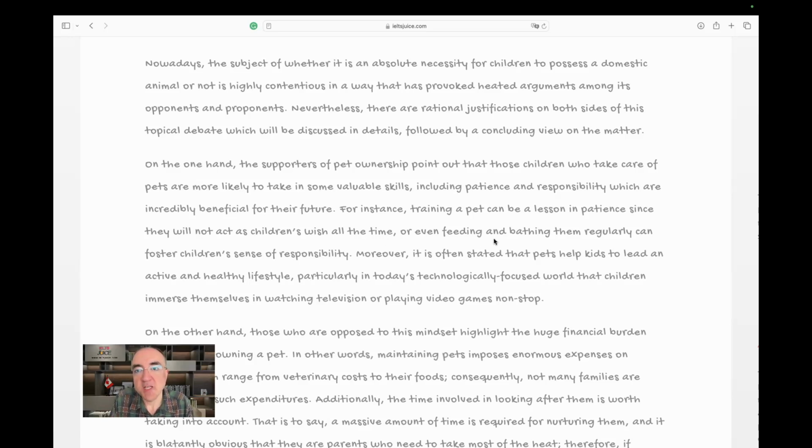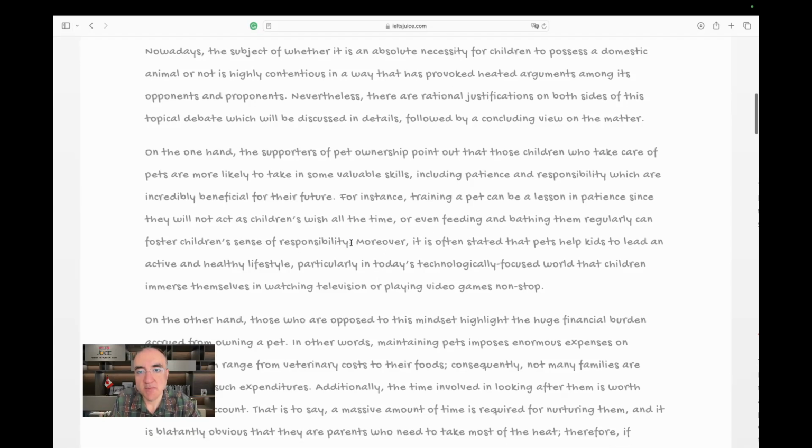Or even feeding and bathing them regularly, the comma, by the way, is correct here, can foster children's sense of responsibility. I see. They're responsible. When they train the pet, when they feed the pet and bathe the pet, all of them, very good. Together, they can be considered examples of taking care of a pet.